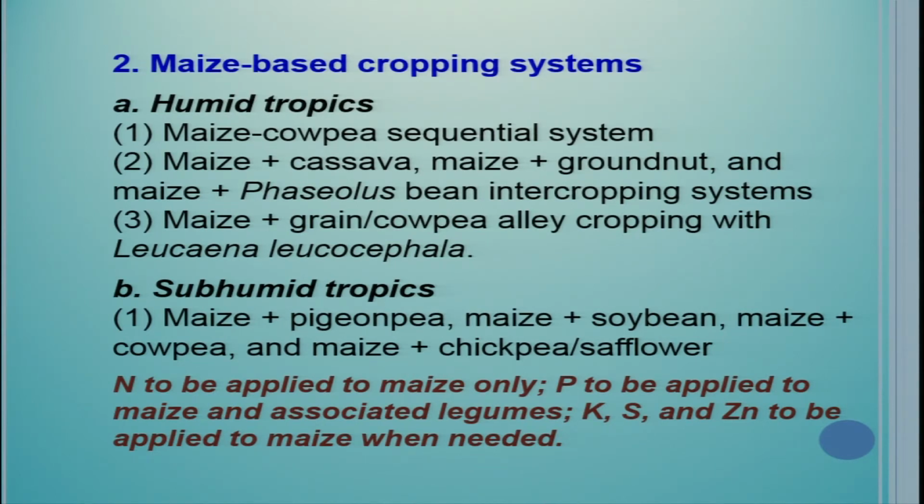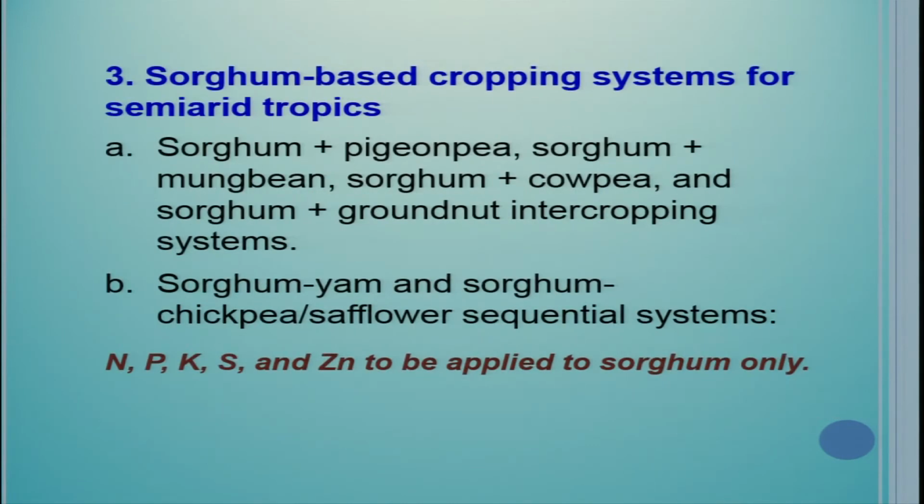For all these cropping systems, either in humid tropics or in sub-humid tropics, nitrogen to be applied to maize only, phosphorus to be applied to maize and associated legumes, potassium, sulfur and zinc to be applied to maize when needed. So this is a very good recommendation for these regions.